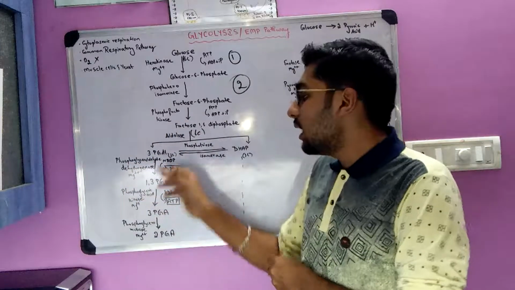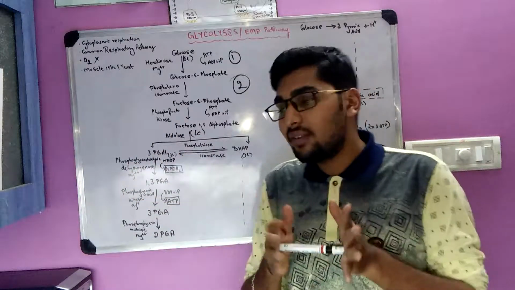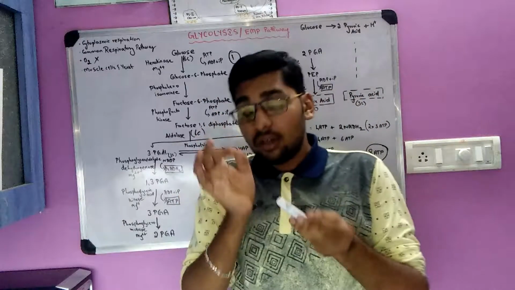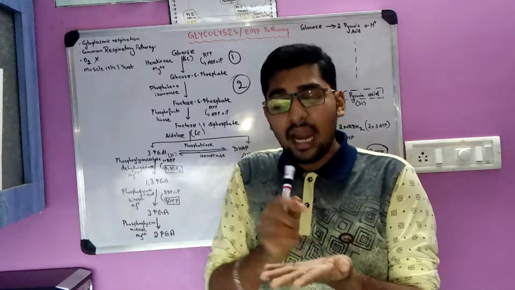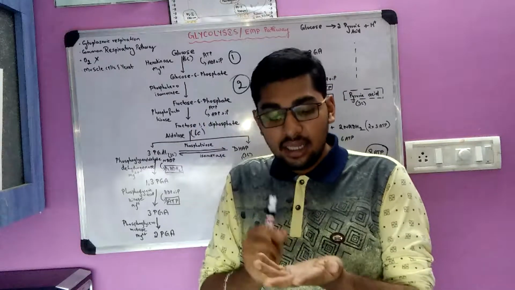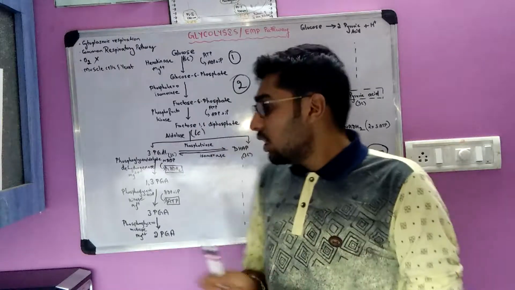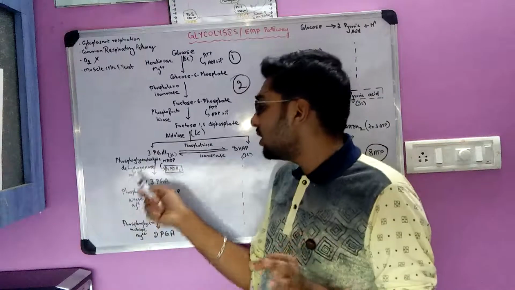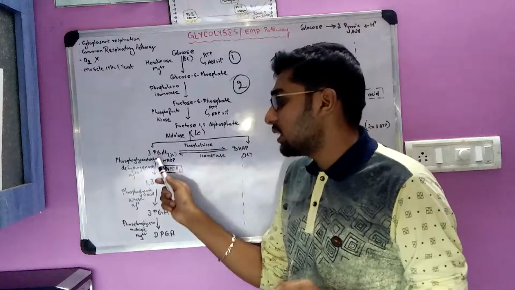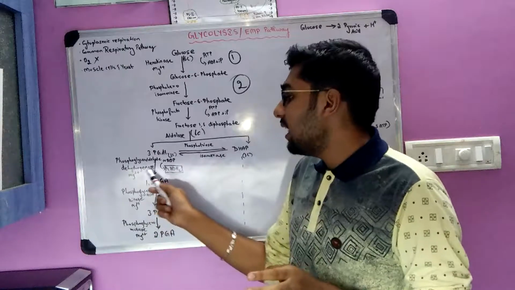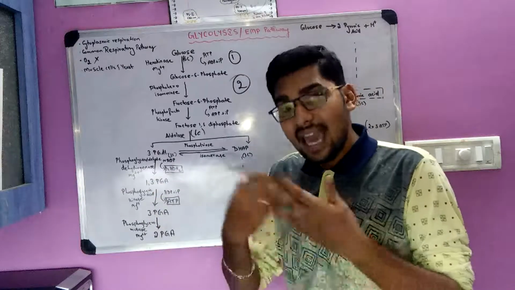phosphoglyceraldehyde. Whenever you are writing enzymes, there is a nomenclature for enzymes. You have to write the substrate molecule and what reaction is occurring. These two names should be there. So here the name of the enzyme is phosphoglyceraldehyde dehydrogenase. Phosphoglyceraldehyde is the substrate and dehydrogenase is the reaction that is occurring.